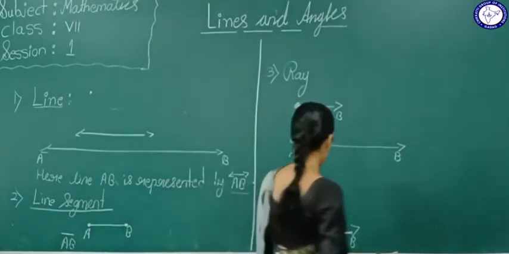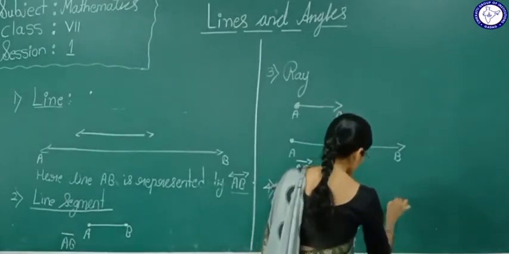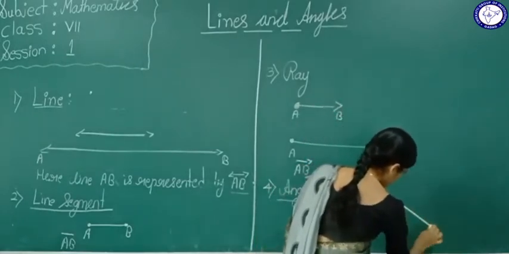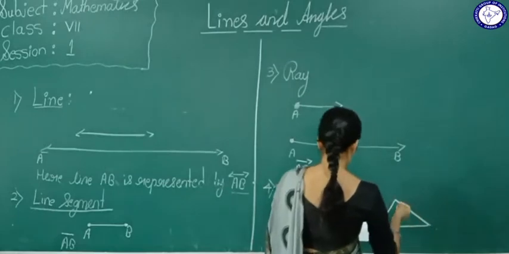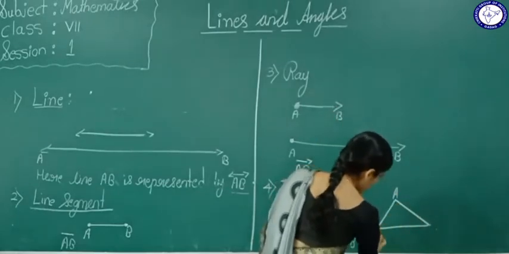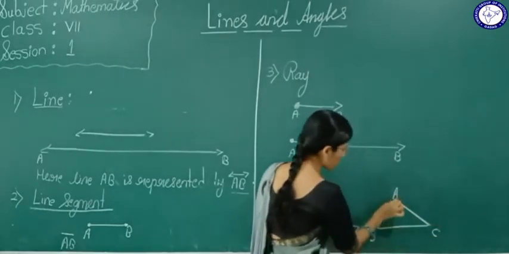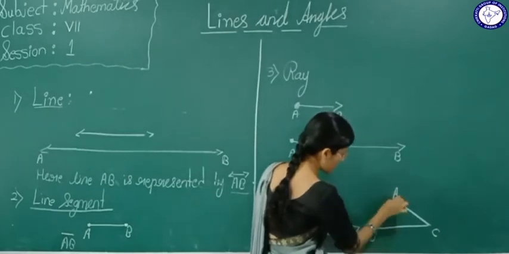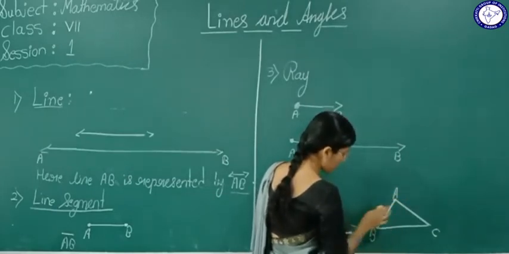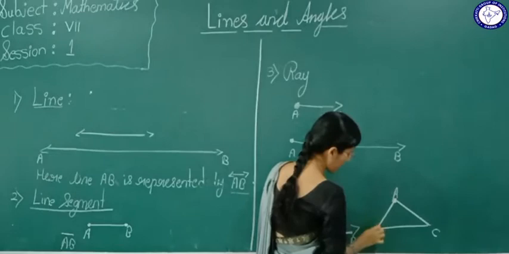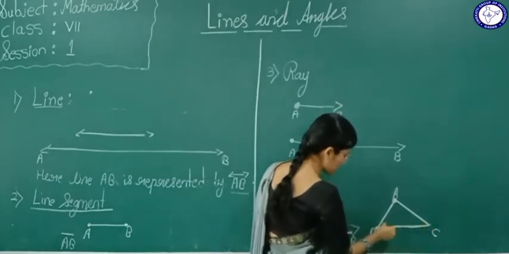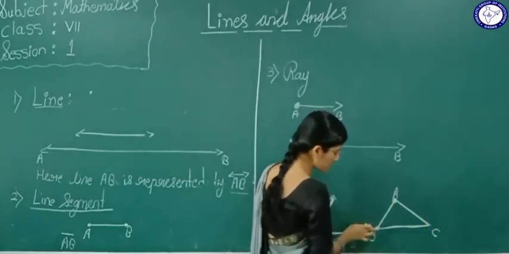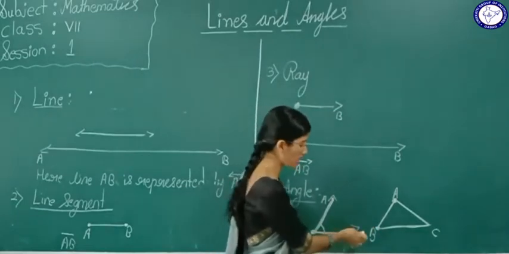Now I will consider one figure here, A, B, C. Line segment AB and line segment BC intersect at one point, that is at point B.